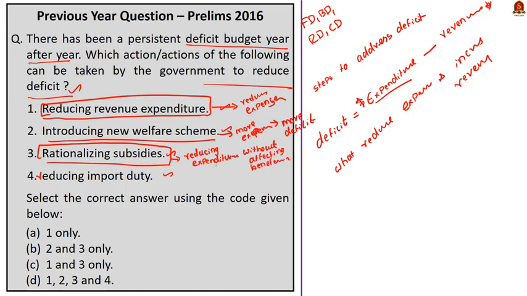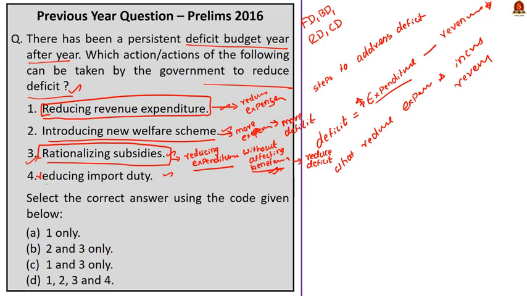Through this, government has addressed the leakages, but it has not reduced the actual beneficiaries. So, by rationalizing subsidies, the beneficiaries are also getting benefited, and at the same time, government has reduced its expenditure. By reducing expenditure, government's deficit is decreased. So the third statement is also correct.